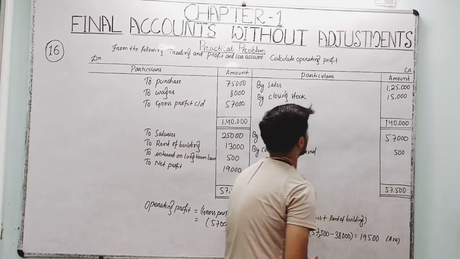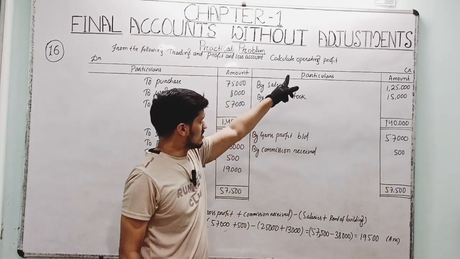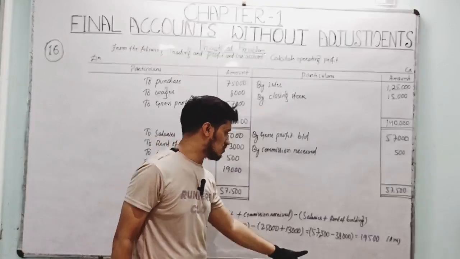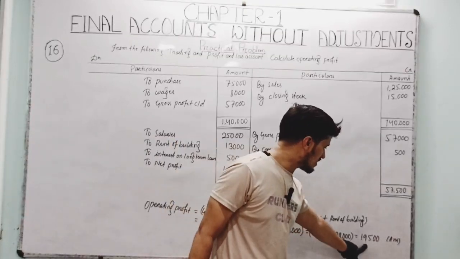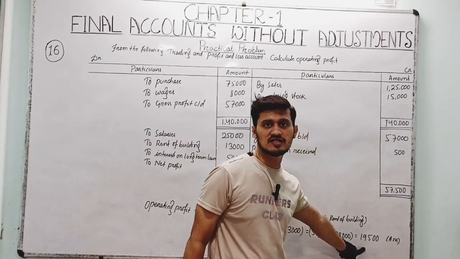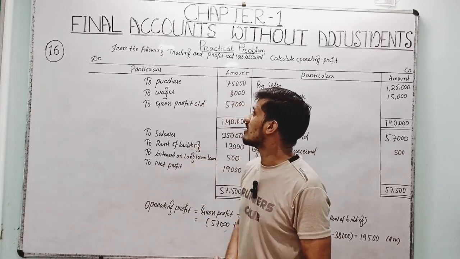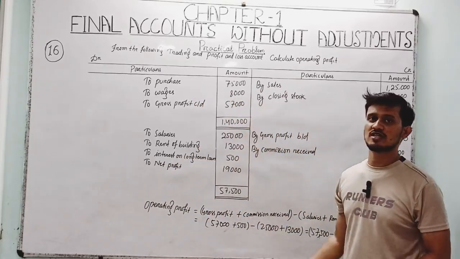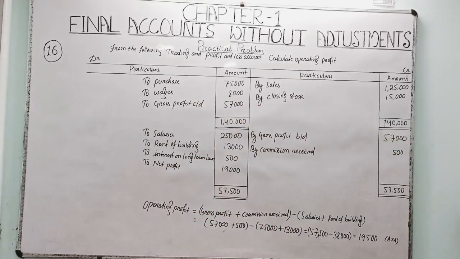So the question is asking for operating profit, so we calculate the operating profit: 19,500. It's the answer of this question, right? So we have completed here question number 16.